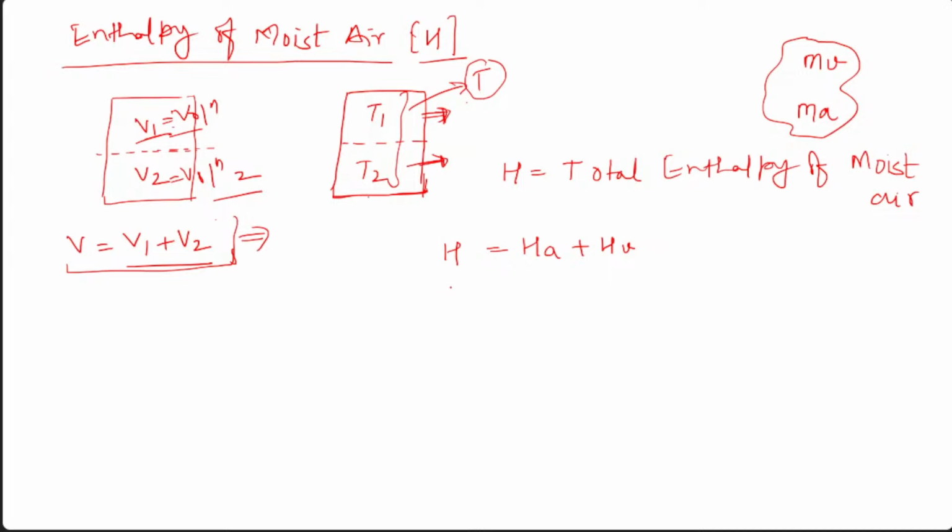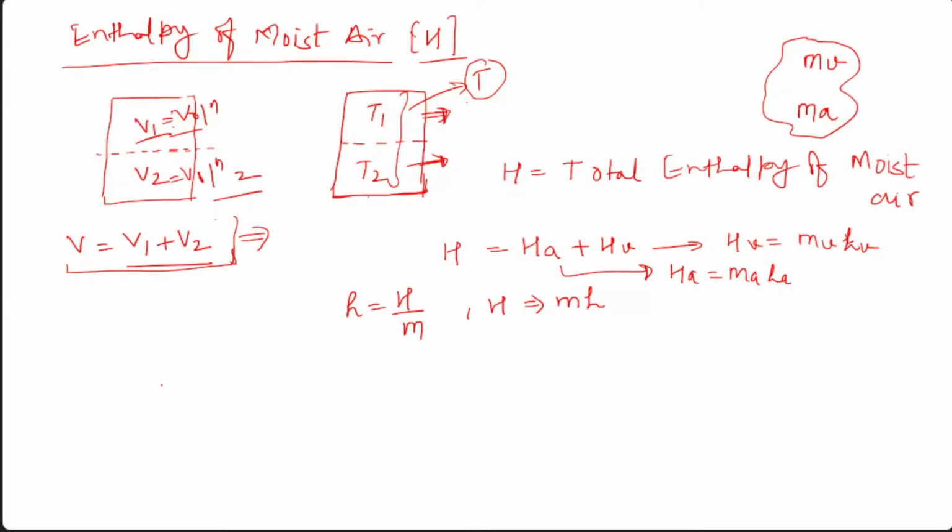Yes, sir. Okay, and you can also write in terms of specific enthalpy, small h equals capital H by m. Similarly, you can write for HA: HA equals MA hA, and for HV: HV equals MV hV.